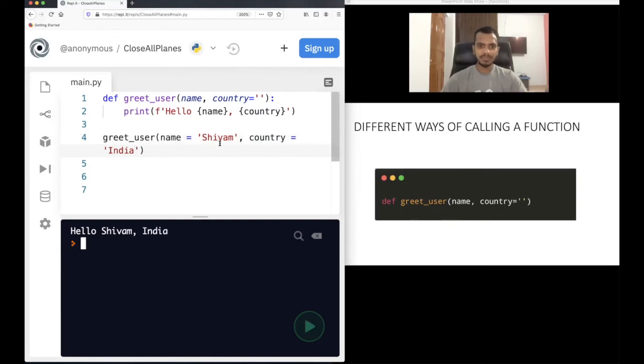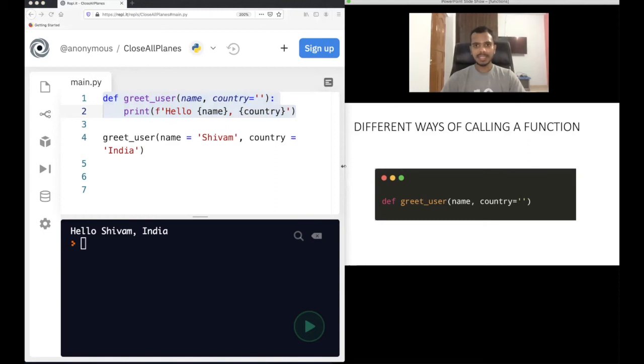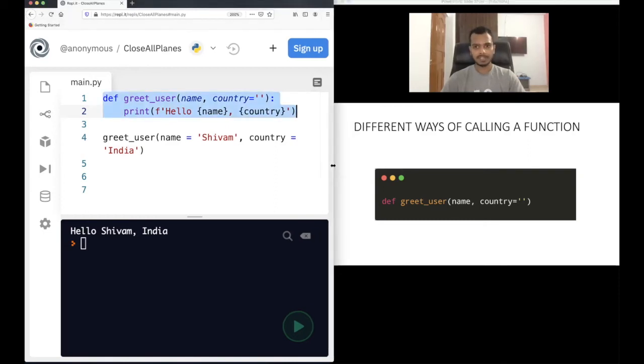You can exchange both of these, right? This was positional, where you're providing positional arguments. But you can do country equal to India first, then name equal to Shivam. That will also work. So you can see, for a single function definition, how many ways there are to call this function. It depends on you how you want to use it. But understand the importance of positional and keyword arguments, and also understand how to pass default values to a function.